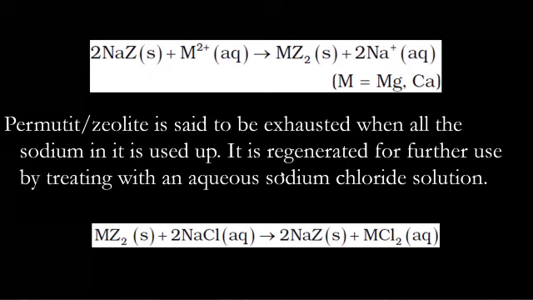So remember, in the ion exchange method, we are using zeolite or permutit, which is hydrated sodium aluminium silicate. The anionic part is aluminium silicate, which gets attached to the metal ion. Metal ion means magnesium or calcium ions.